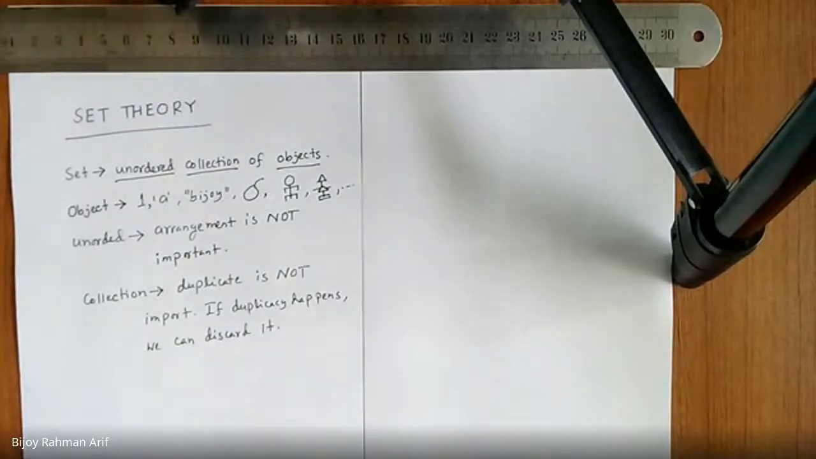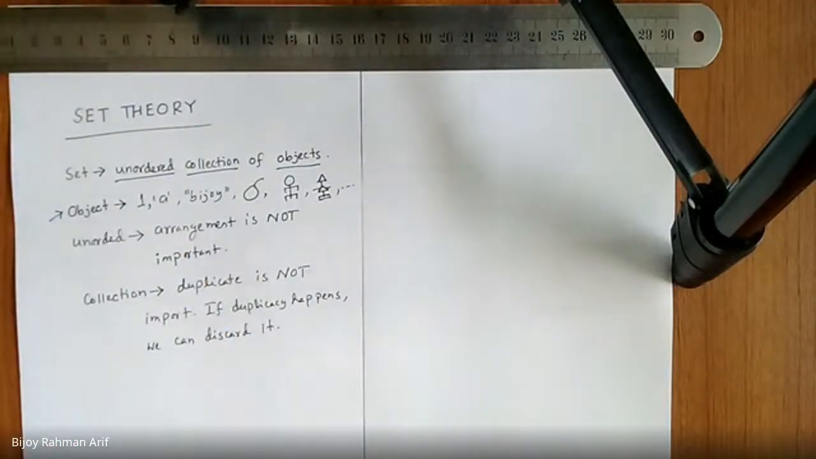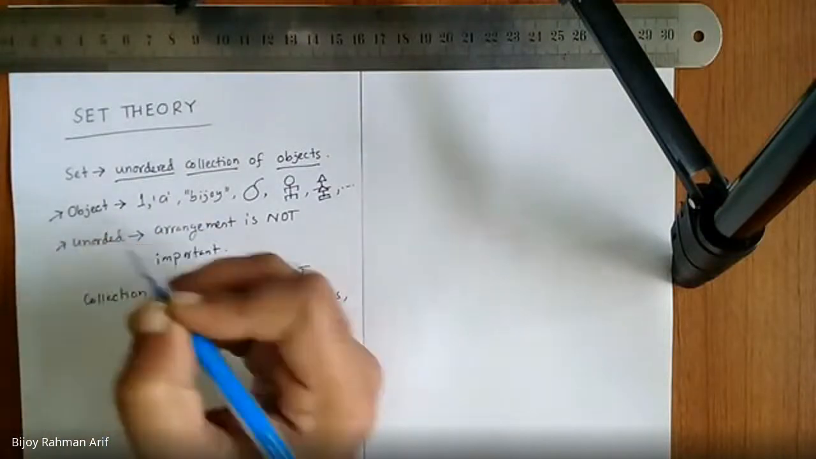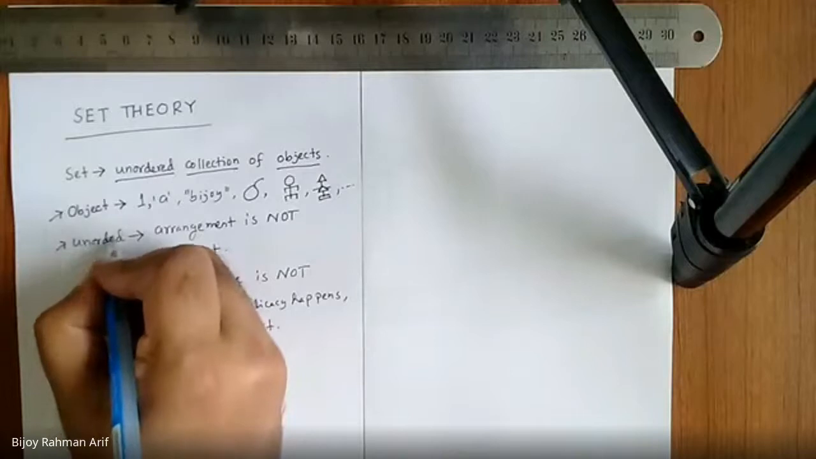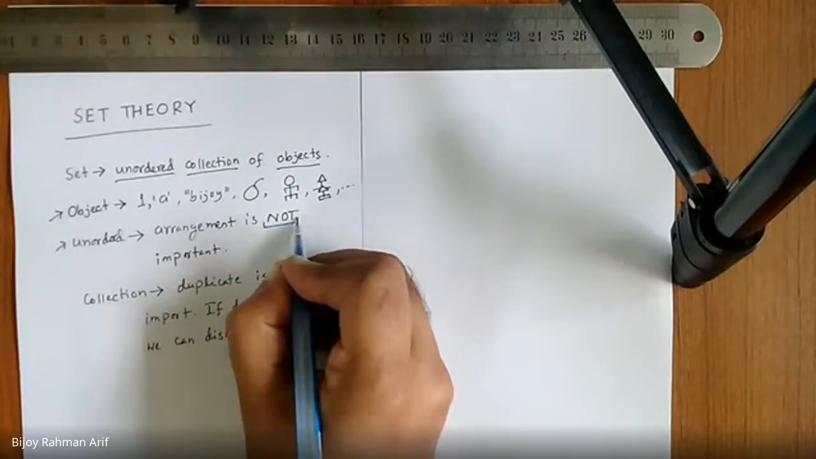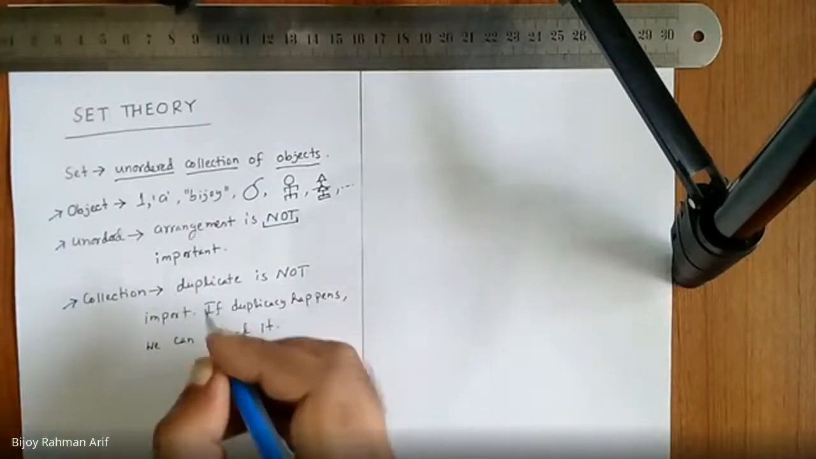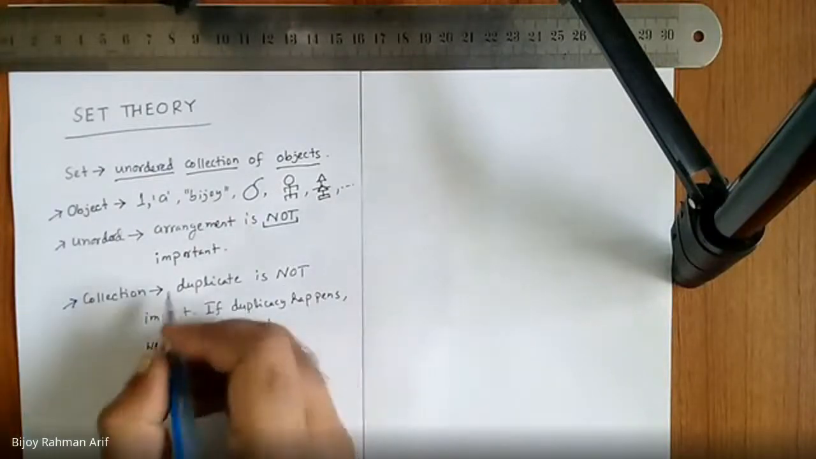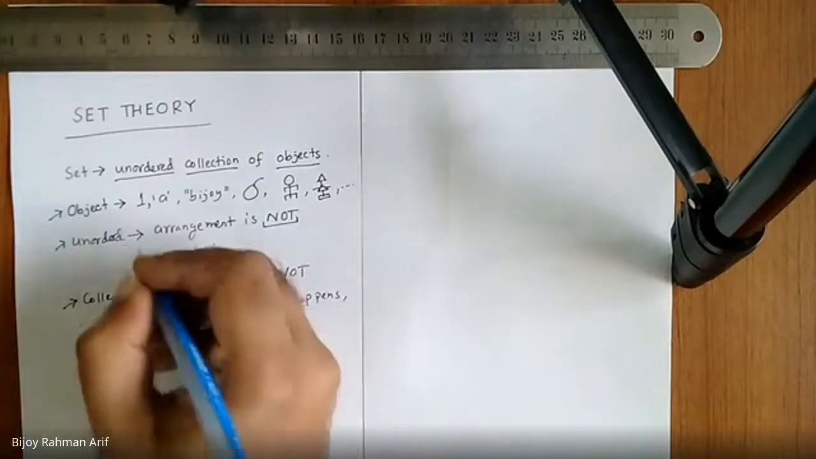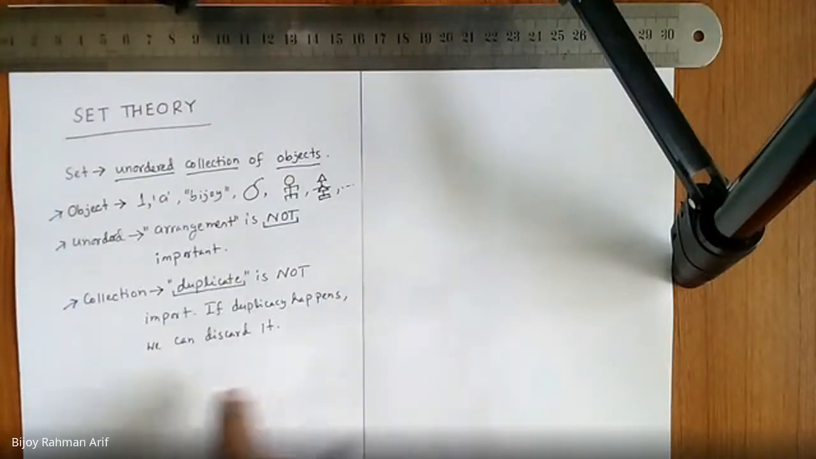Okay. So these are the three important points in the definition of a set. First important point is object. An object is anything which can be imagined. Second thing is unordered, which means arrangement is not important. Third thing is collection. Duplicate is not important. If duplicacy happens, we can discard.